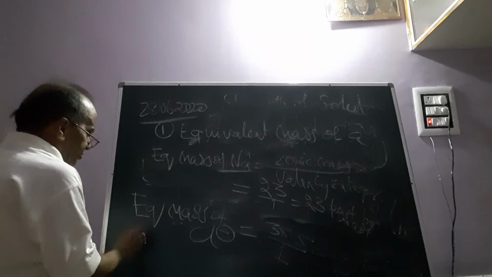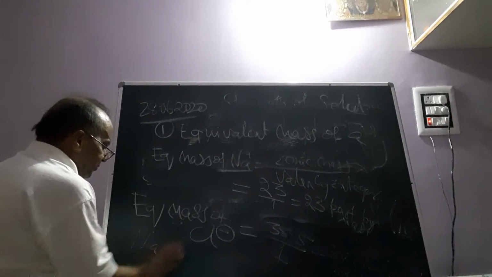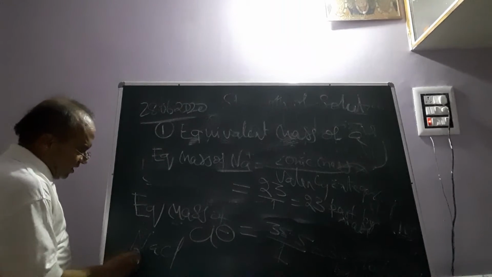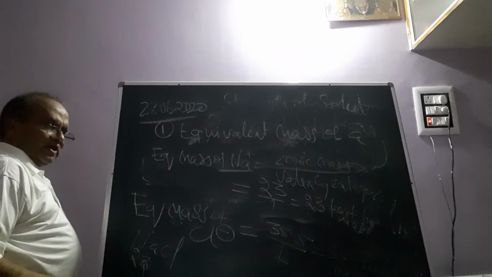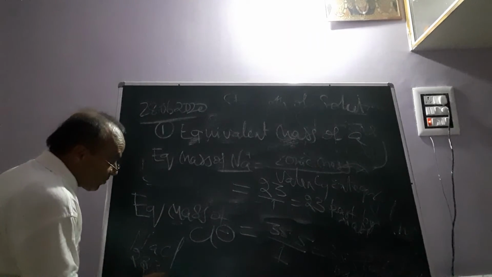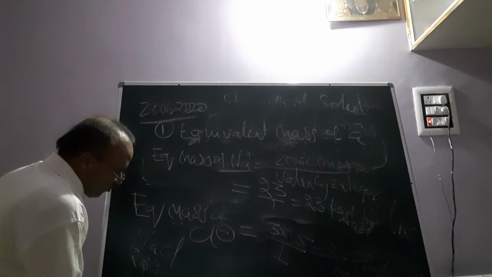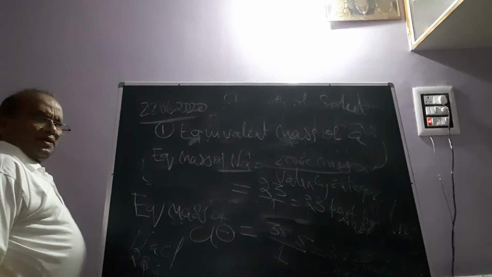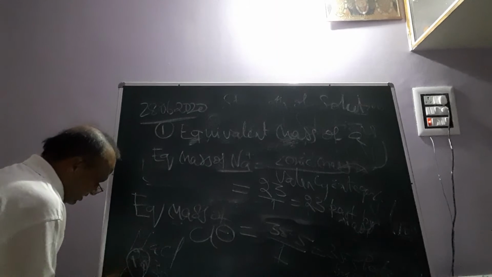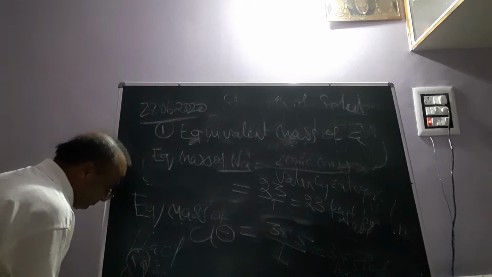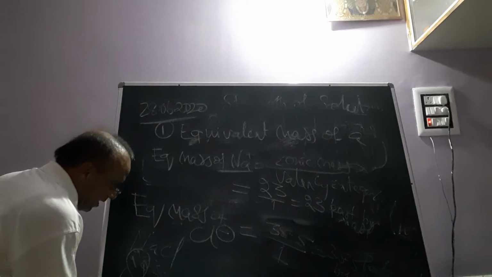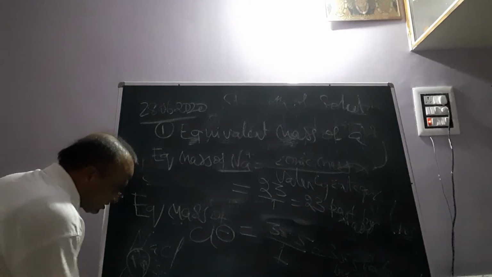Now come to NaCl, sodium chloride. When we consider sodium chloride, here 23 parts by weight of sodium is there and 35.5 parts by weight of Cl is there. So we can say 23 means 1 equivalent mass and Cl 35.5 means 1 equivalent mass.